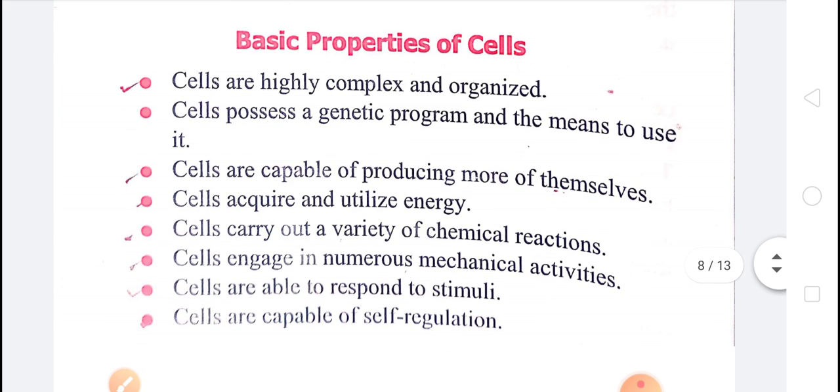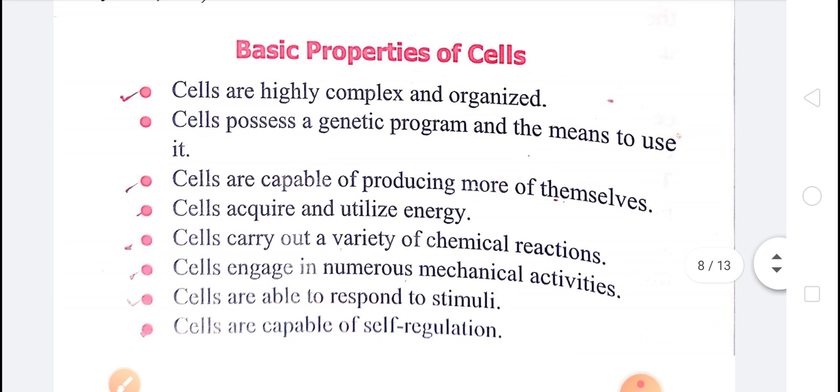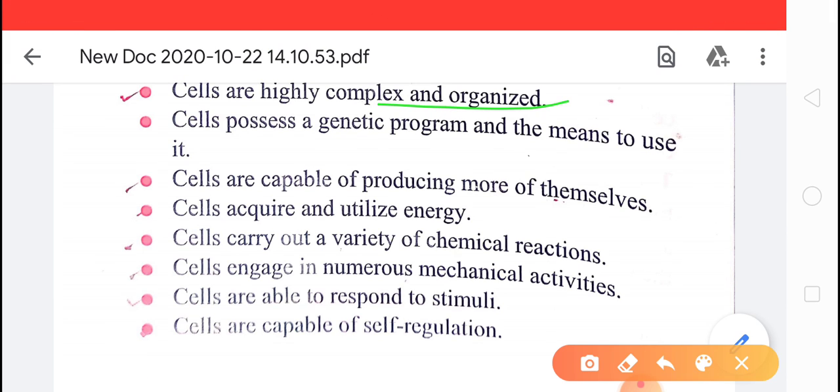Now last, the properties of cell. Cells are highly complex and organized. Cells are capable of producing more of themselves. Cells acquire and utilize energy.